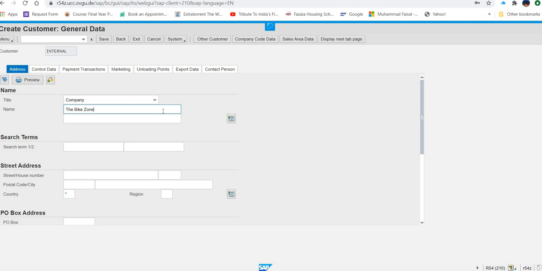They are mentioning that you will enter the name, and triple hash for search term one. So where is the search term one? Here. In the search term one, I will put my number 500. That is my number. Okay.